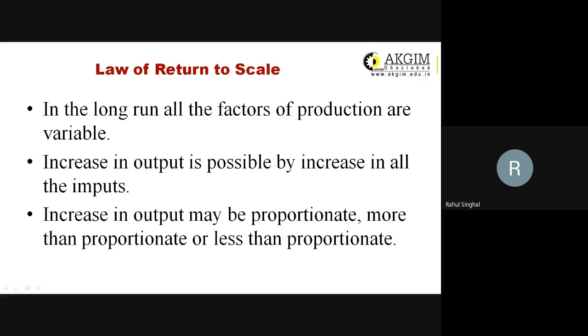With the change in labor and capital, our output may increase at an increasing rate, it may increase at a constant rate, or it may increase at a diminishing rate. So either of the situations will be there, and you will be trying to operate till the point where, with the increase in labor and capital, our output is constant. It should not diminish. So we will be operating till our output is constant.